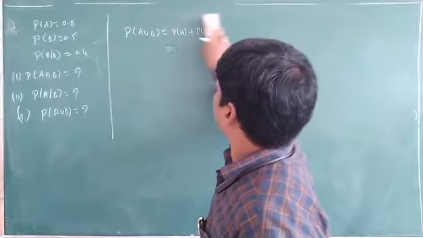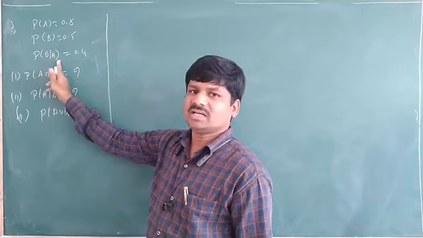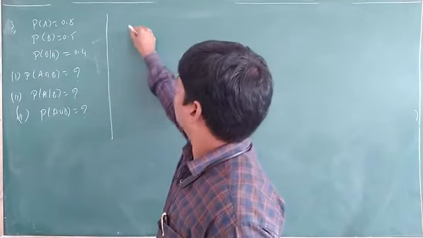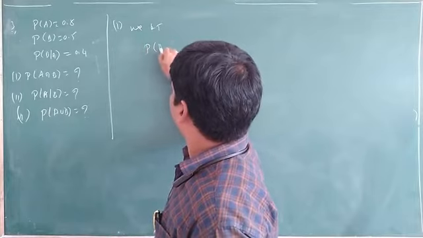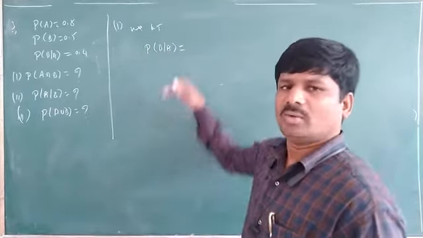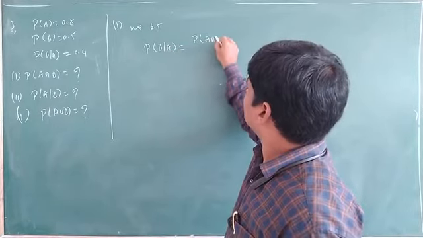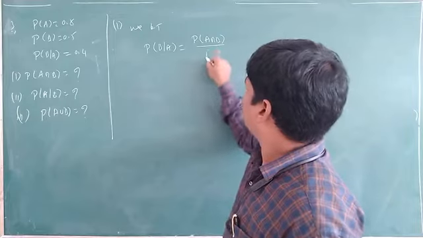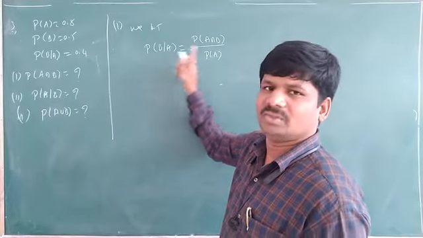See, one more formula we are having. Because here probability of B given that A is given, from this one only you can find it. We know that probability of B given that A is equal to probability of A intersection B by probability of A. This value is given, and this value also is given.